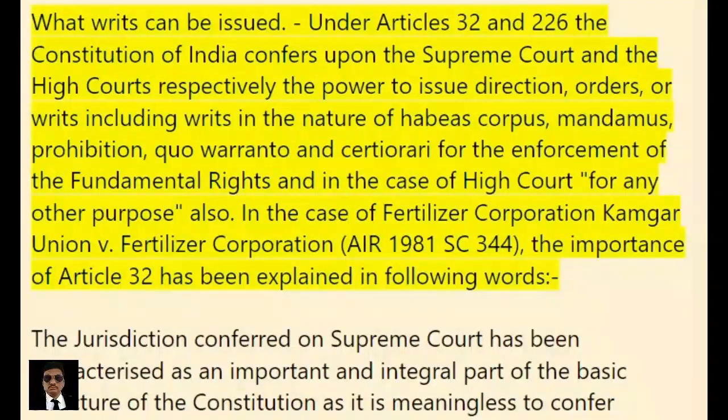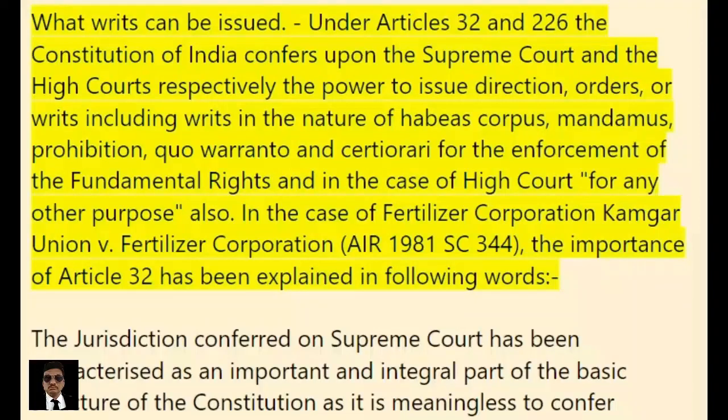What writs can be issued? Under Articles 32 and 226, the Constitution of India confers upon the Supreme Court and the High Courts respectively the power to issue directions, orders, or writs, including writs in the nature of habeas corpus, mandamus, prohibition, quo-warranto and certiorari for the enforcement of the fundamental rights, and in the case of the High Court, for any other purpose also.